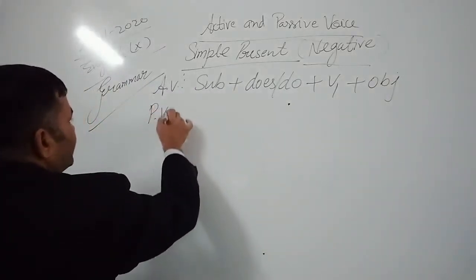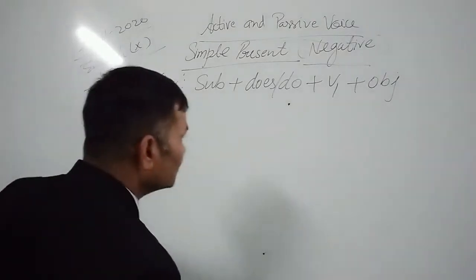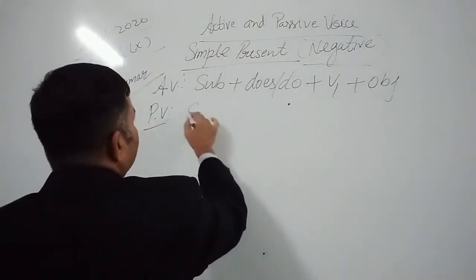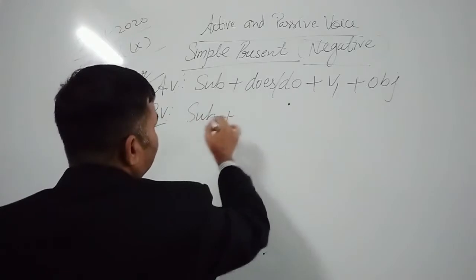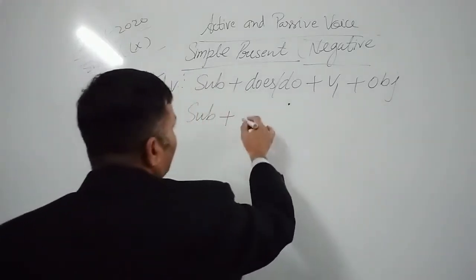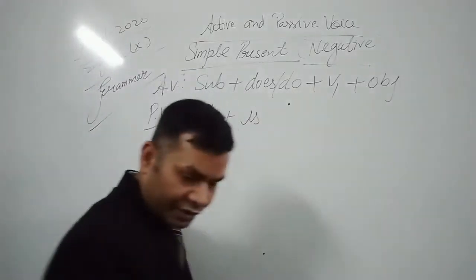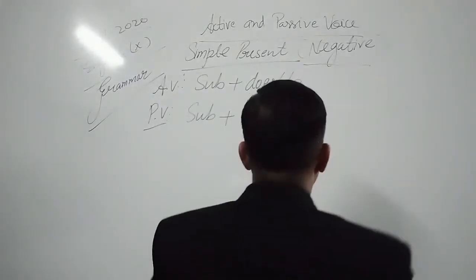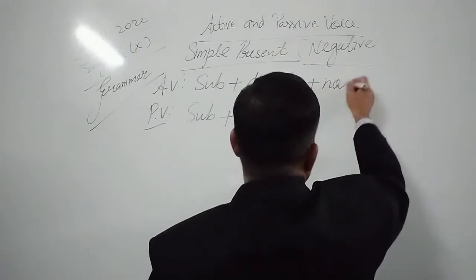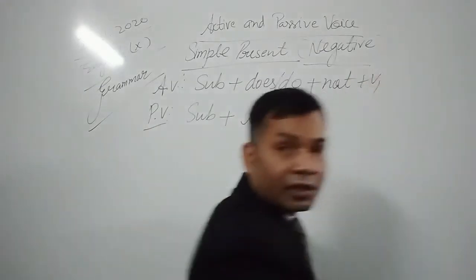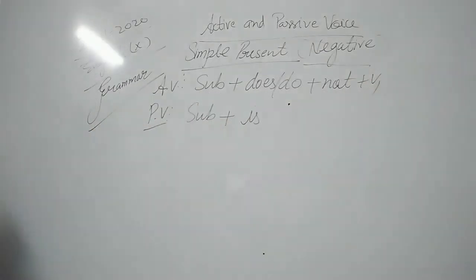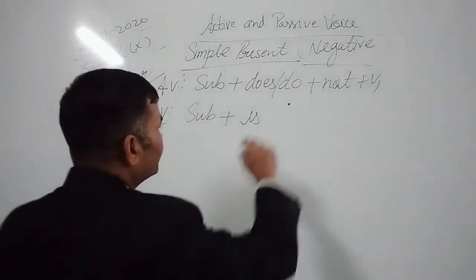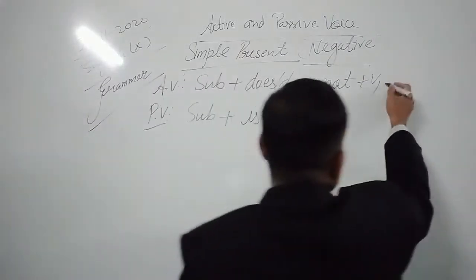In passive voice, this object becomes subject. Helping verb. One thing here I have missed: not also should be there. It is negative now, so not also should be there. Okay, not also should be there.